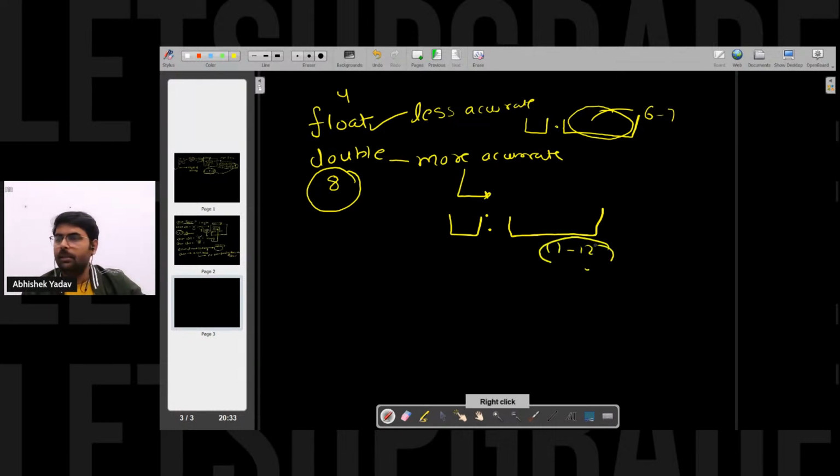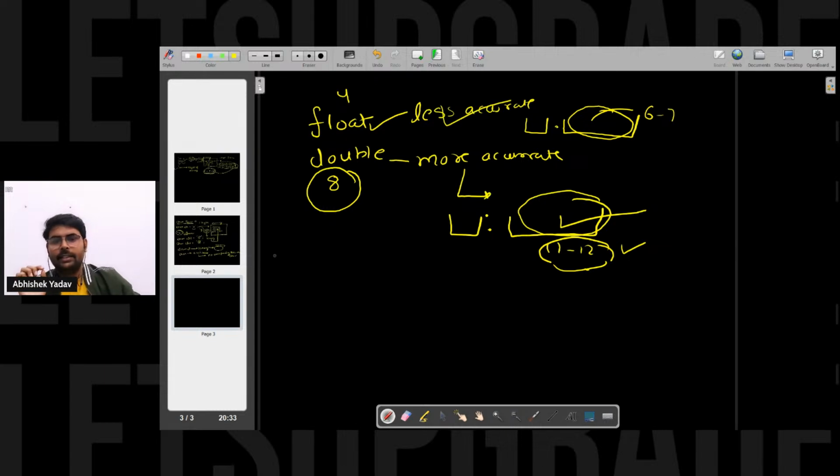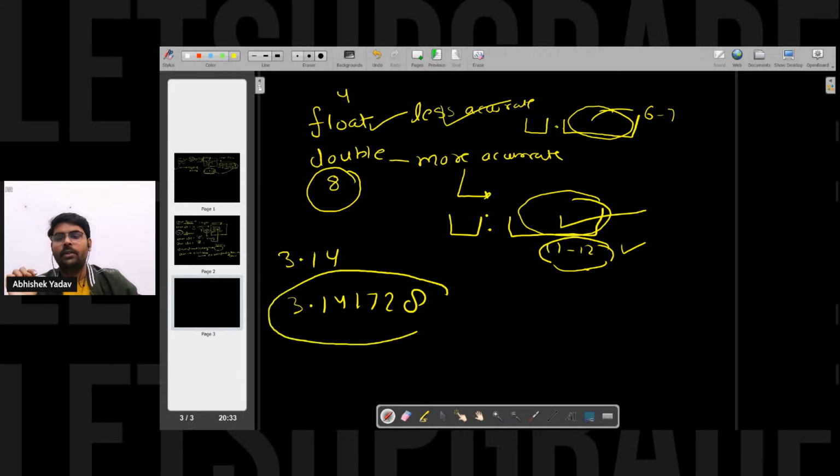Please confirm on the net whether it is 11 or 12 or something else, right? So here I can store up to 11 to 12 decimal digits. So that's why this is more accurate as compared to this one, right? Let's take one example. Is 3.14 more accurate or 3.141728 more accurate? Everyone will say, hey, this is more accurate, right? So that's why double is more accurate and float is less accurate.